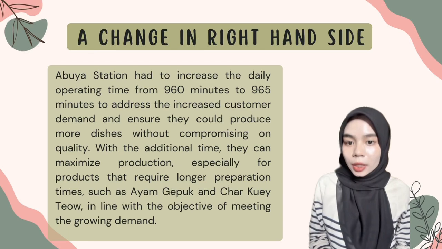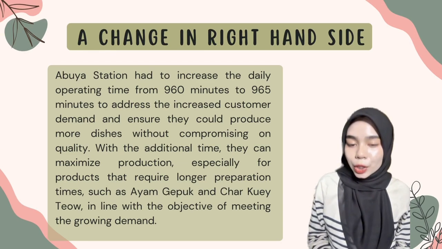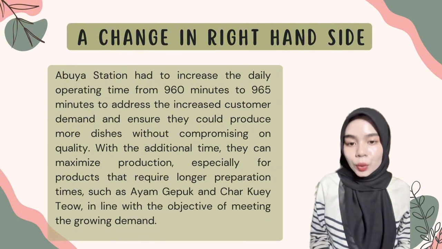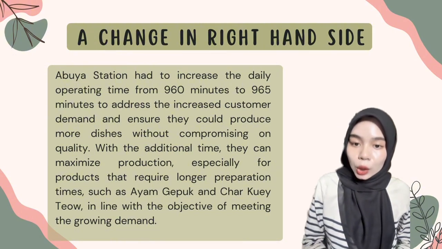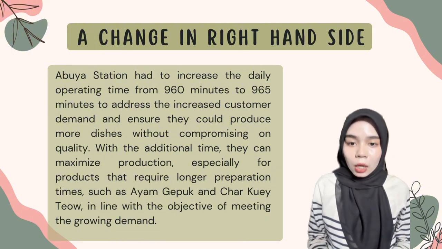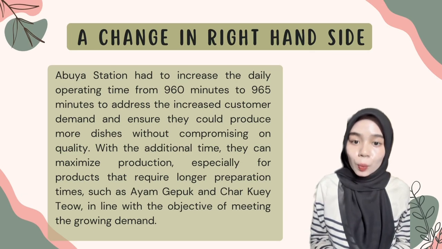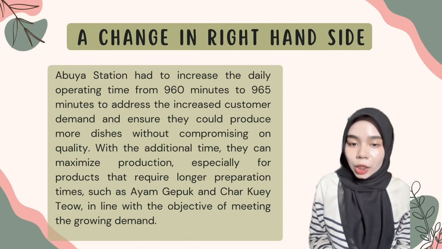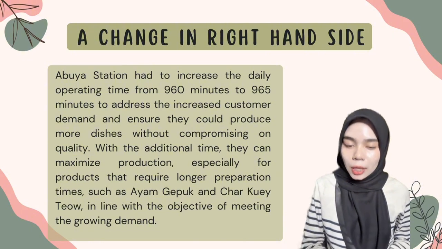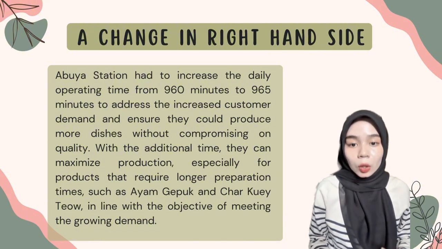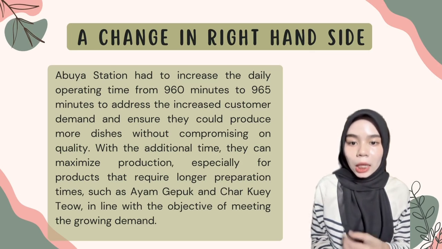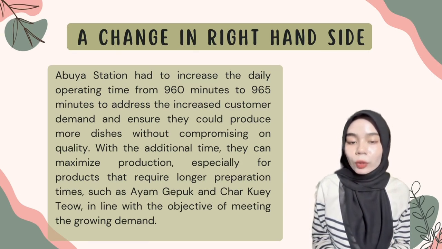Next, for the change in right-hand side scenario, Abuya Station had to increase the daily operating time from 960 minutes to 965 minutes to address the increase in customer demand and ensure they could produce more dishes without compromising on quality. With the additional time, you can maximize production, especially for products that require longer preparation time, such as ayam gepuk, char kway teow, in line with the objective of meeting the growing demand.